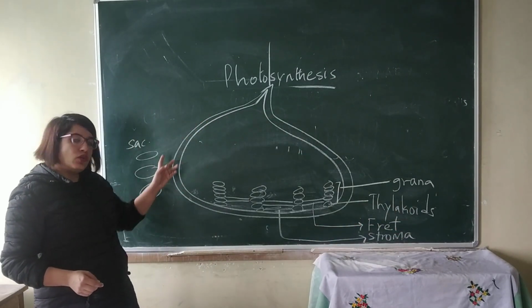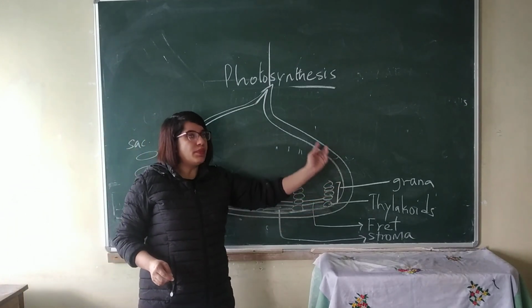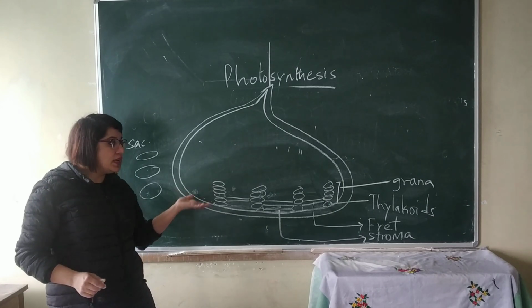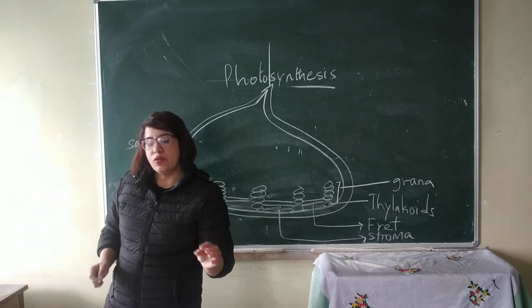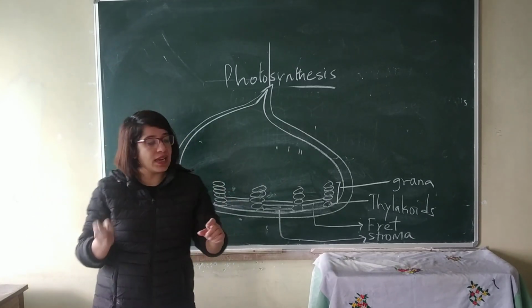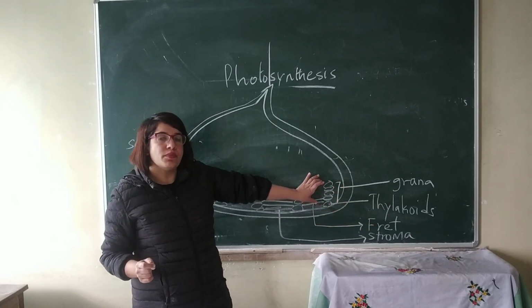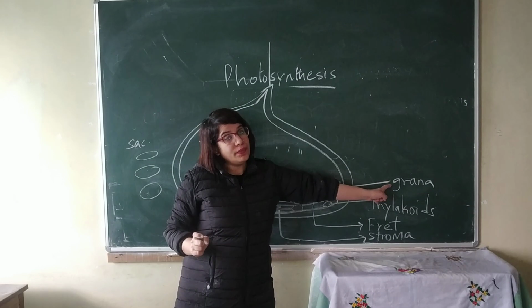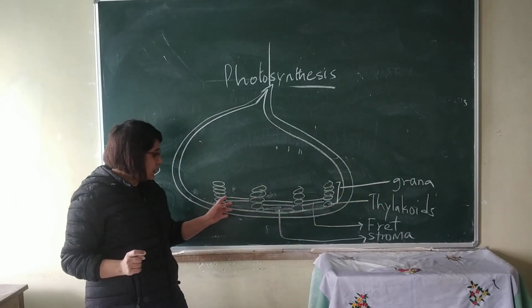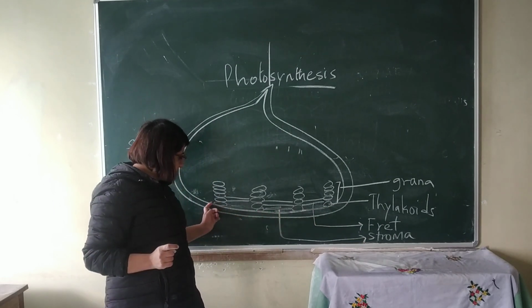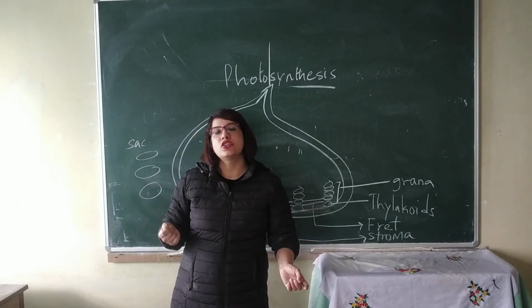So the chloroplast consists of a double-layered membrane, and the inner layer of the chloroplast is folded into sac-like structures called thylakoids. Thylakoids are arranged in piles or stacks called grana. The grana are interconnected to each other by fret, and the ground substance on which they lie is a jelly-like substance called stroma.